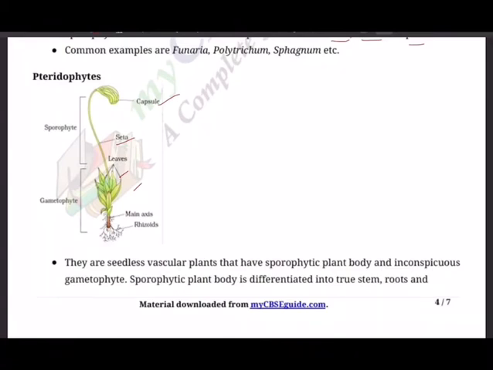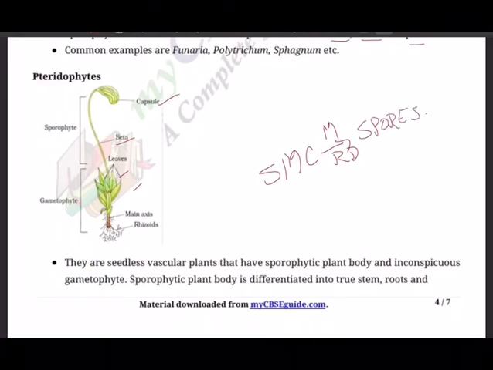The sporangia produce spores by meiosis: the spore mother cells, SMCs, undergo meiosis, that is reduction division, and produce spores. The sporophylls may be widely scattered on a plant or may be clustered in structures called cones or strobili, like in Selaginella and Equisetum.